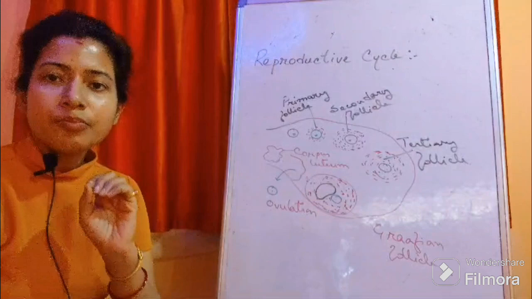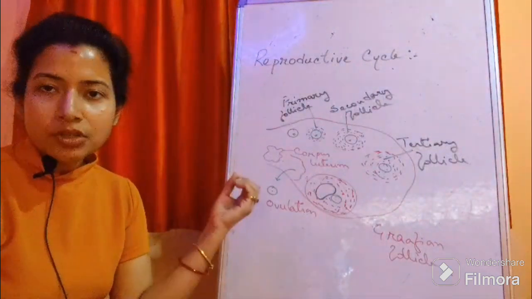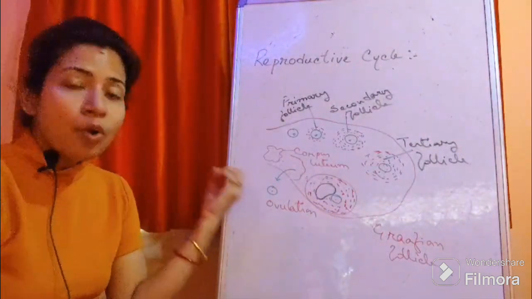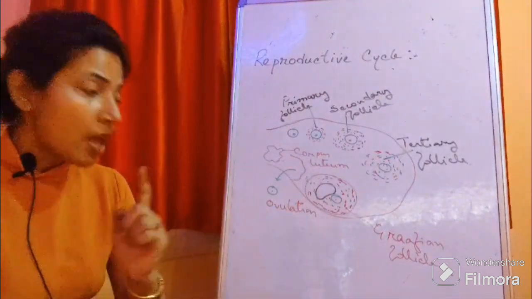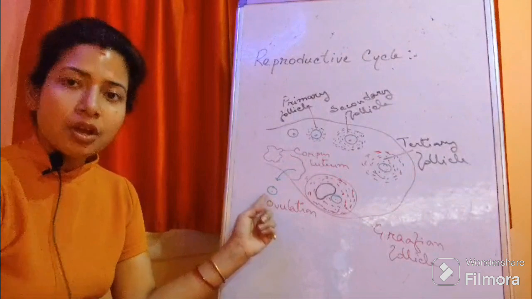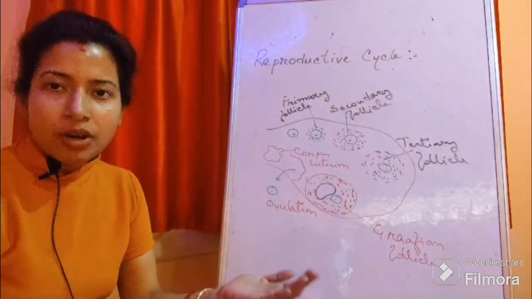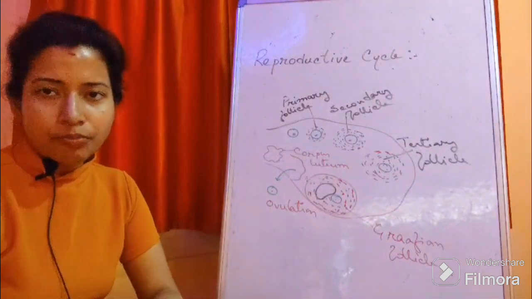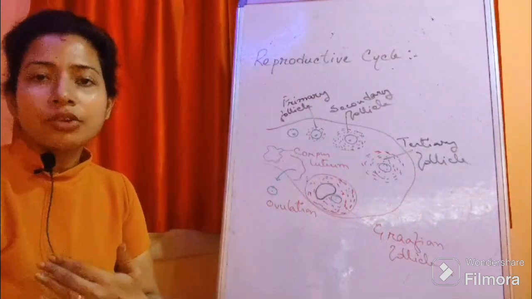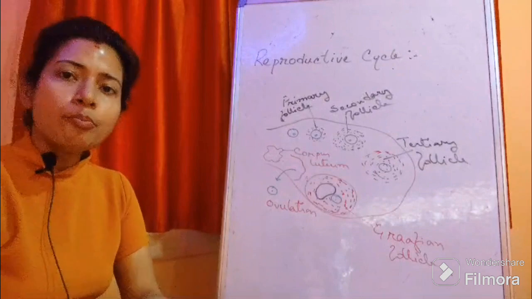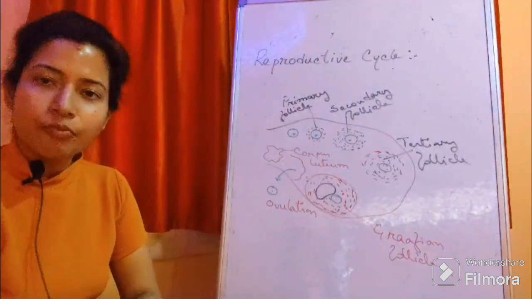It is very important because it is responsible for secretion of progesterone. This progesterone is known as the pregnancy hormone. As ovulation has already happened, the next step is fertilization, or pregnancy time. So this corpus luteum now starts secreting progesterone to maintain the entire phase of pregnancy.